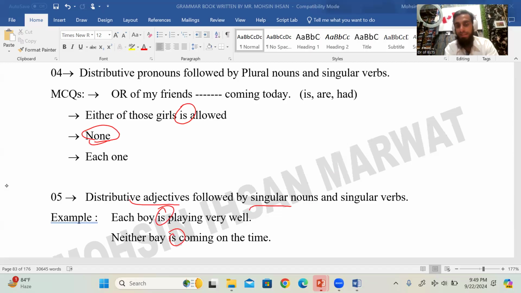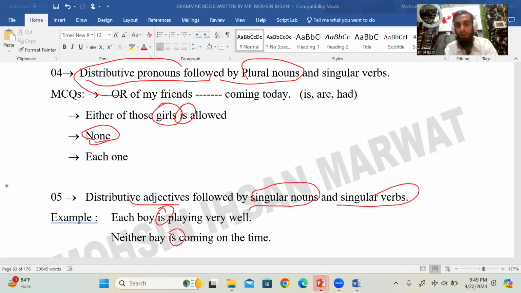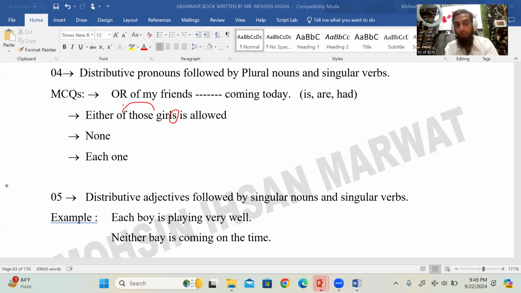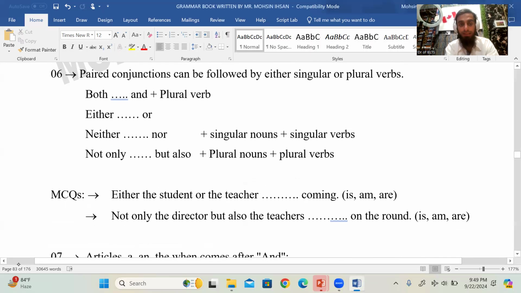Distributive adjectives followed by singular noun and singular verb. ये इसका फॉर्मूला था। Distributive pronouns followed by plural nouns, noun plural था, लेकिन verb singular था। अच्छा, noun plural क्यों था यहाँ पे? Of लगा था, और of की वजह से हमेशा noun plural होगा। अच्छा, यहाँ पे of नहीं लगा तो noun भी singular हो गया है, right? Each boy is playing very well and no boy is sorry, neither boy is coming on the time.